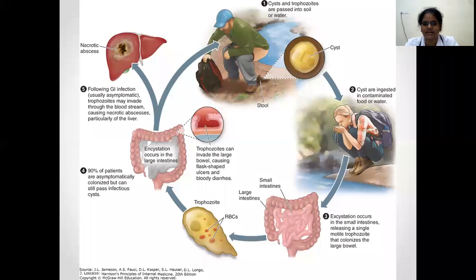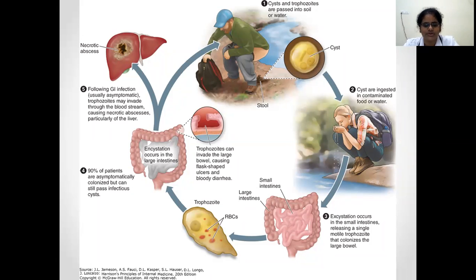These are asymptomatic carriers. In the rest 10% of the people, these motile trophozoites can cause invasive amoebiasis. This invasive amoebiasis can be intestinal or extraintestinal. These trophozoites will invade the bowel mucosa and become tissue trophozoites, and these will cause ulcers in the bowel wall.